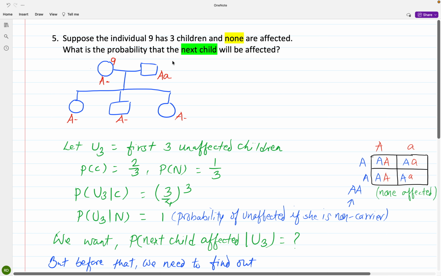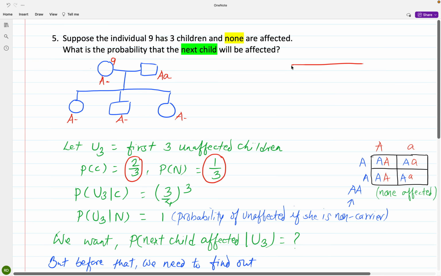She married a known carrier, and they have 3 children. None of them are affected. So let U3 equal the first 3 unaffected children. What is the probability of number 9 being a carrier? 2/3. We already established that fact. What is the probability of number 9 being a non-carrier? It's 1/3.